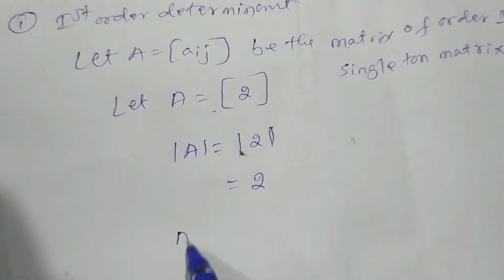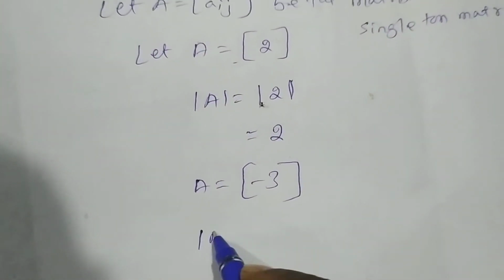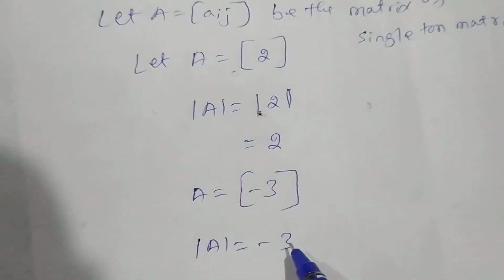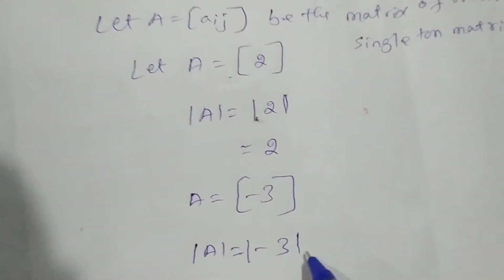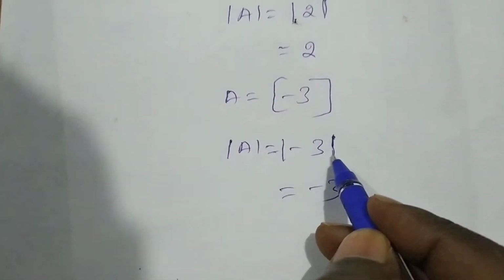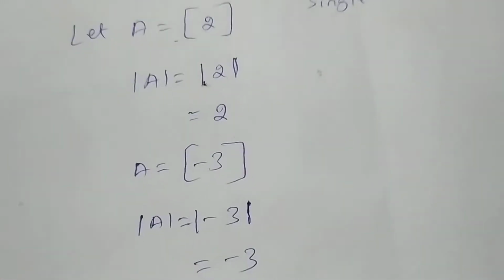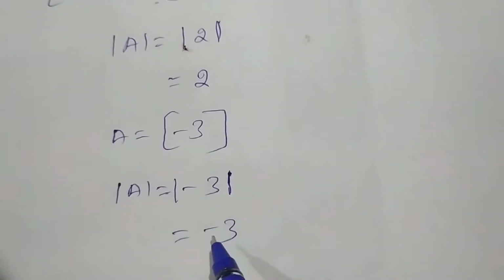If A equals minus 3, the determinant A is minus 3 itself, not plus 3, because it is not a mod, it is a determinant. Please remember this concept: read it only as determinant of A.